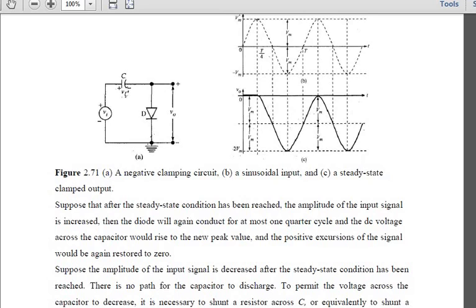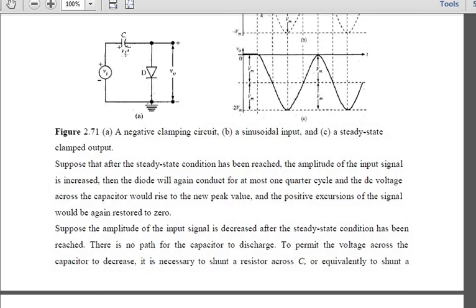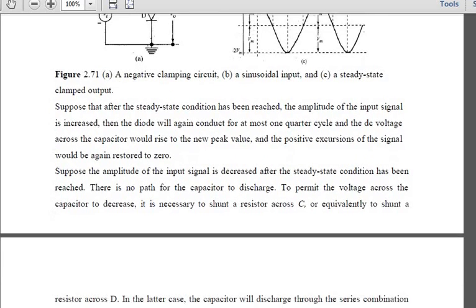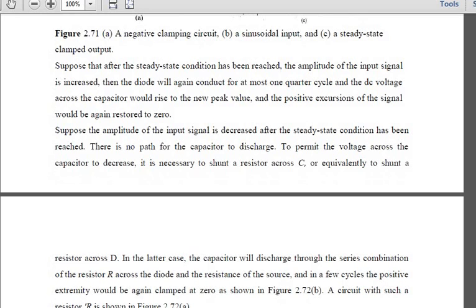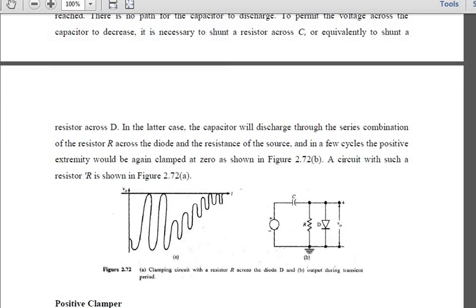To permit the voltage across this capacitor to decrease, it is necessary to have a shunt resistor across C, or an equivalent element, to provide a discharge path so that we get proper waveforms. So this is how your negative clamper operates, where the positive part of your signal will be clamped off. I hope you are clear with this one.